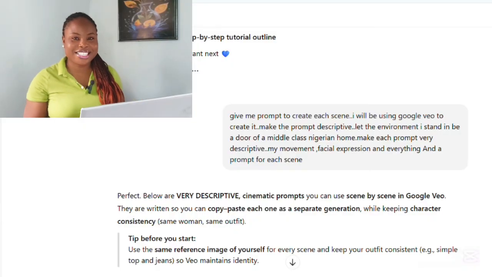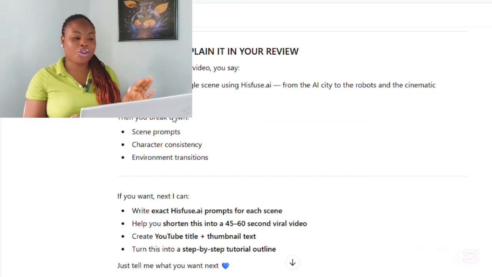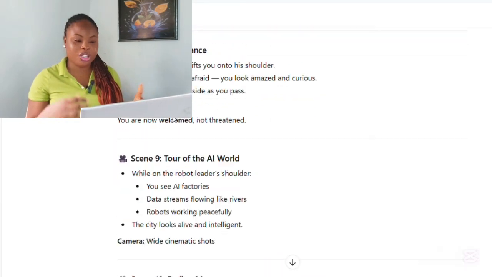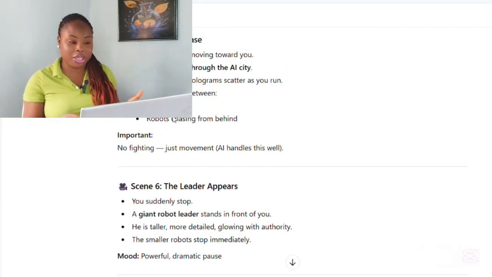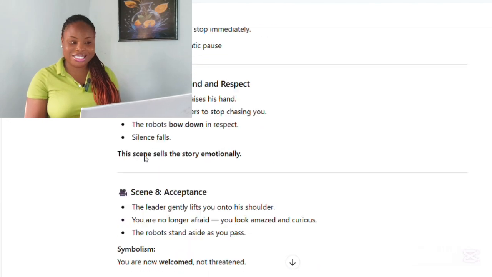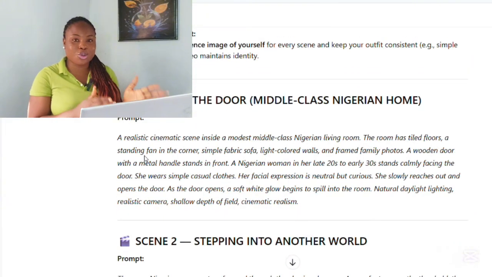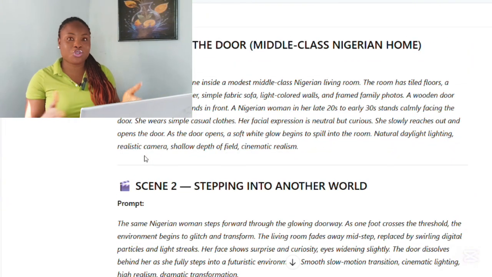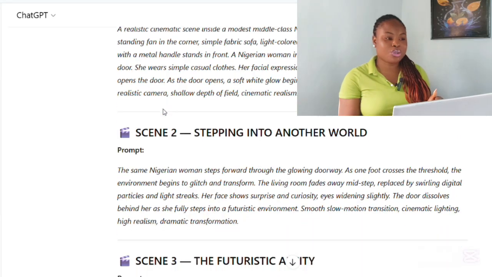So guys, I started from ChatGPT. I went to ChatGPT and I asked it to create a story for me. I already had a story in mind, so I just asked it to create the scenes for the story for me. So ChatGPT created the scenes for the story, as you can see. Then I asked it to create prompts for these stories, prompts to create the images for the stories. All right. So I took this image prompt and I went to